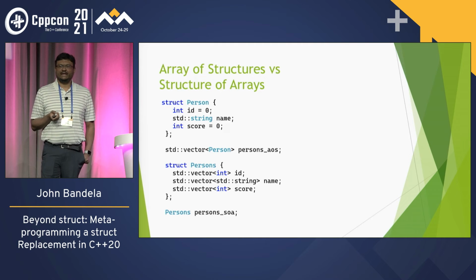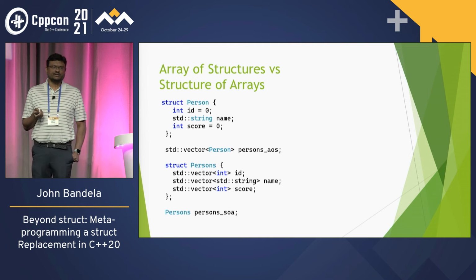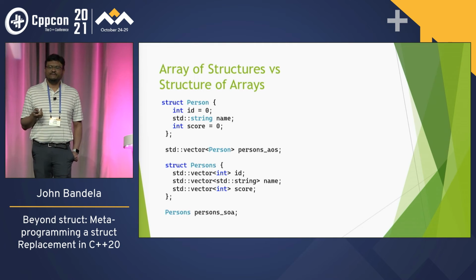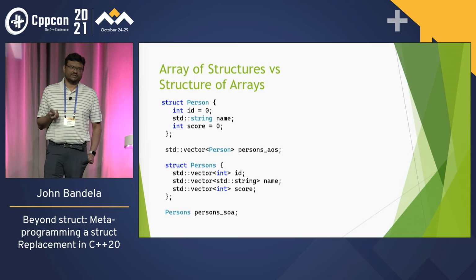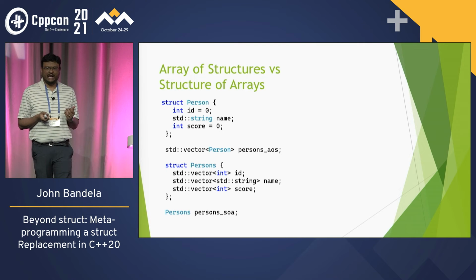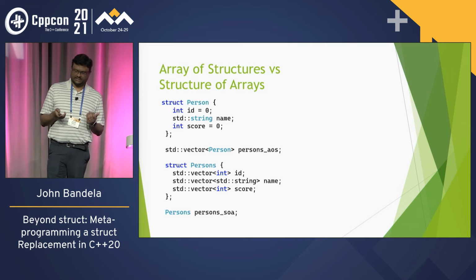The other way of doing it is as a structure of arrays. So we have persons, and each item is an individual vector. So we have a vector of int for all the IDs, we have a vector of string for all the names, and we have a vector of int for all the scores. And we call that persons SOA.